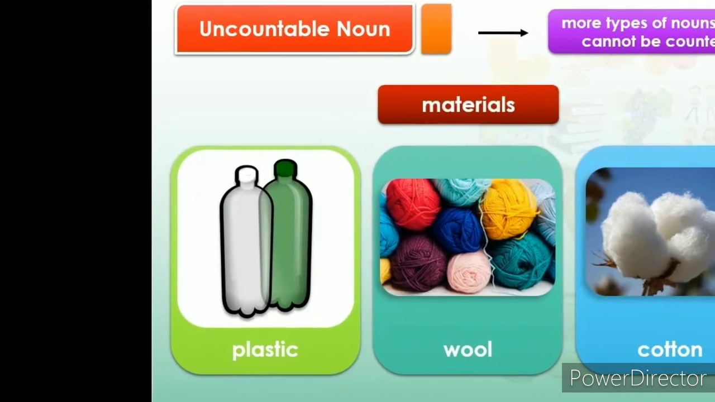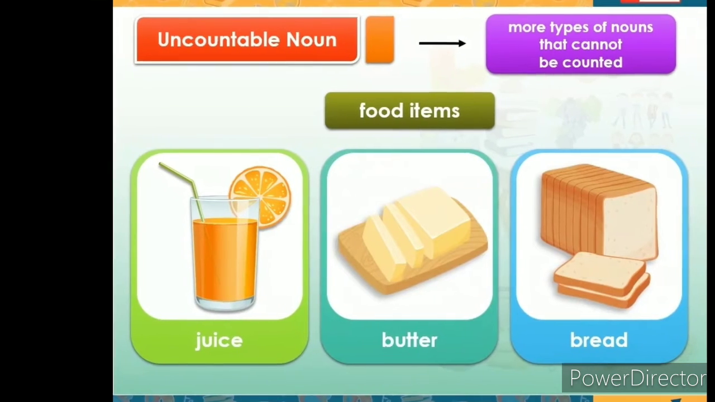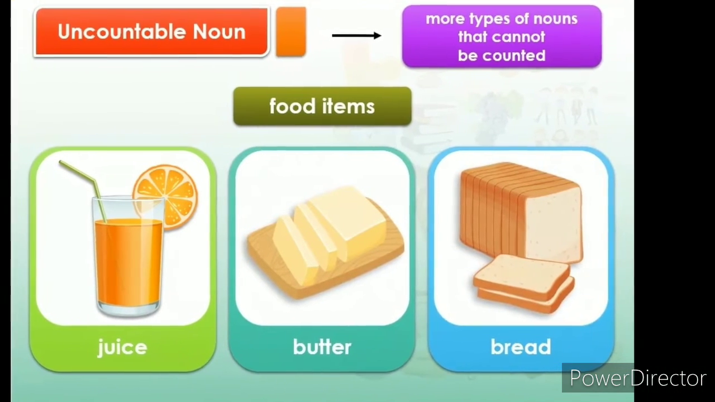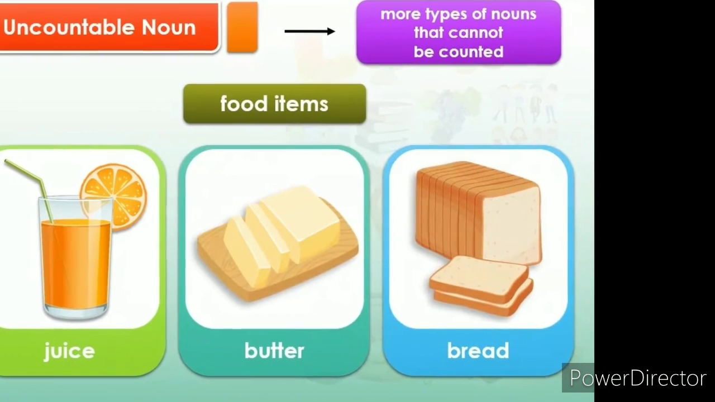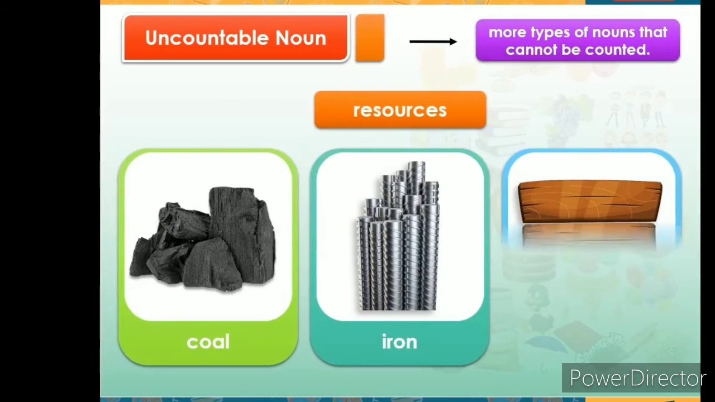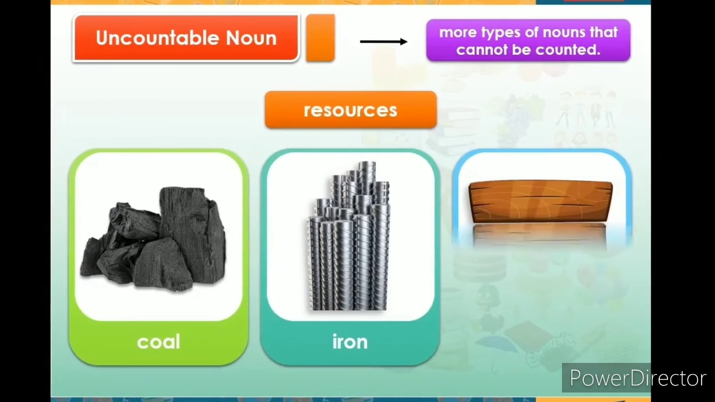The second one is food items. For example, juice, butter and bread. The third one is resources. Example: coal, iron and wood are all uncountable nouns.